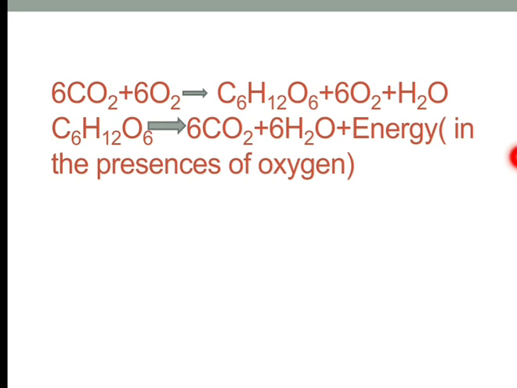And in the second chemical reaction, you are seeing that the complex molecule glucose is broken down into carbon dioxide and water in the presence of oxygen. The first chemical reaction is a building up reaction in which two simple molecules combine to synthesize a complex molecule. In the second chemical reaction, the complex molecule is broken down into simpler substances. So the second one is a breaking up reaction and the first one is the building up reaction.